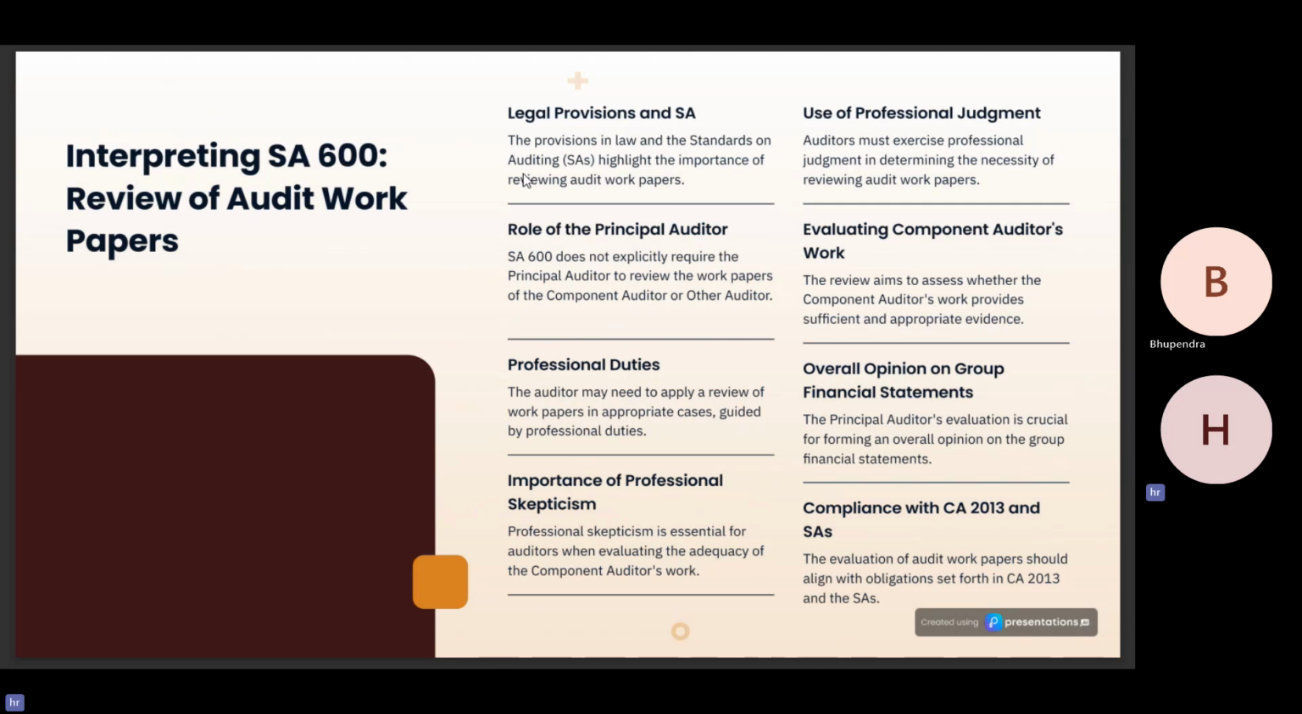In this slide, there's an interpretation of SA 600, review of audit work papers. This has been explained by Darsh before.